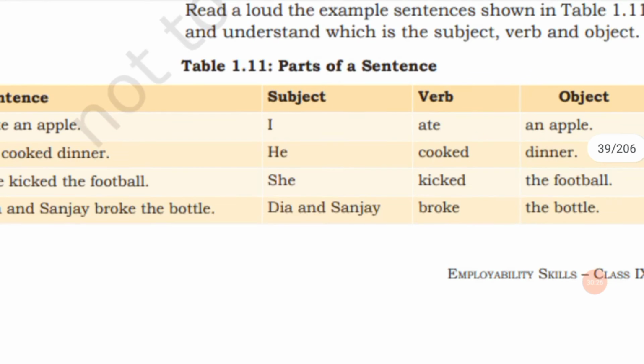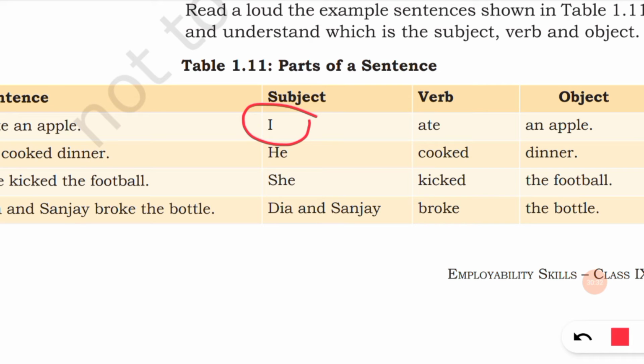You can see here, I ate an apple. Who is performing the action is the subject. So I is the subject, ate is the verb, and the action is performed on apple, so apple is an object. Now the second, he cooked dinner. Who is performing the action? He is the subject, cooked is the verb, and the action is done upon dinner.